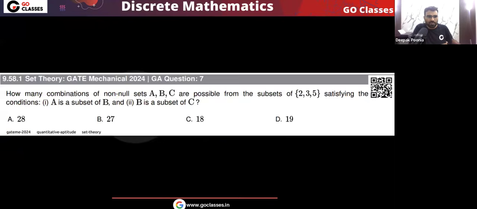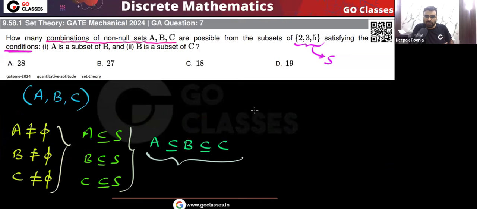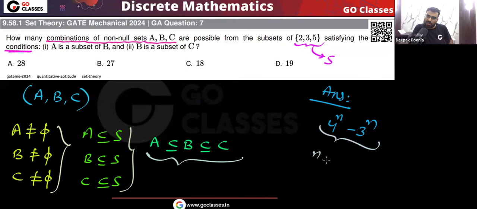So, what will be the answer for this GATE Mechanical 2024 question? The answer will be 4 power n minus 3 power n. Here the n value is equal to 3, because the set has only 3 elements. So what will be the final answer? That will be 4 power 3 minus 3 power 3. If you calculate, that will be 37.